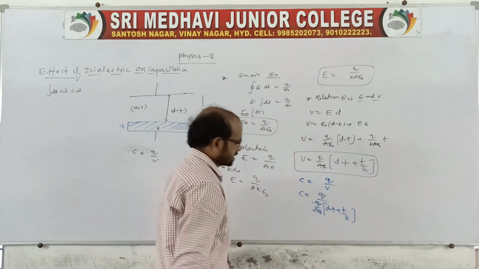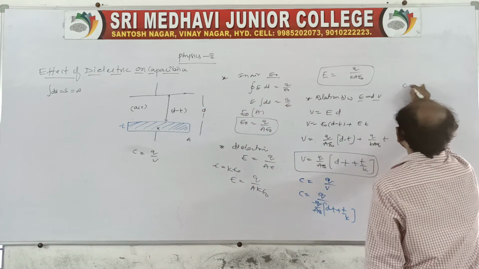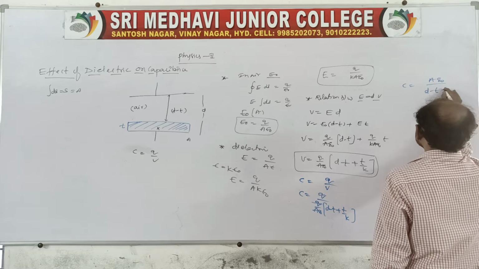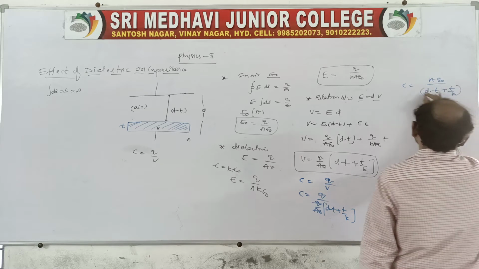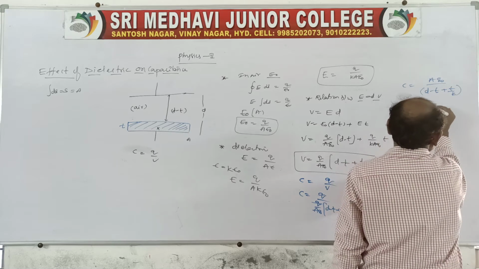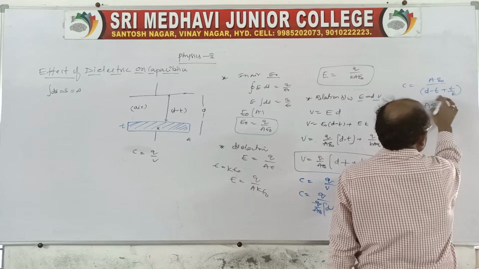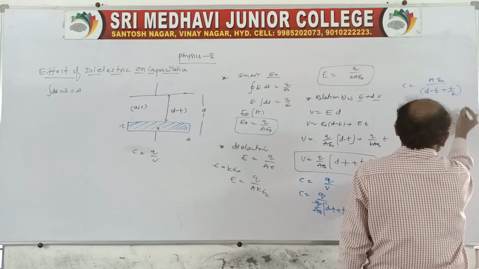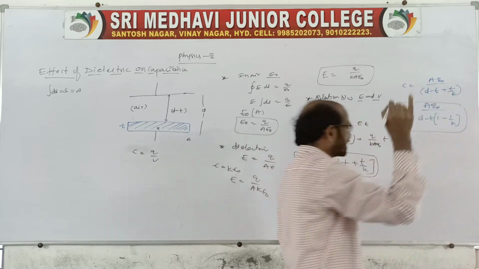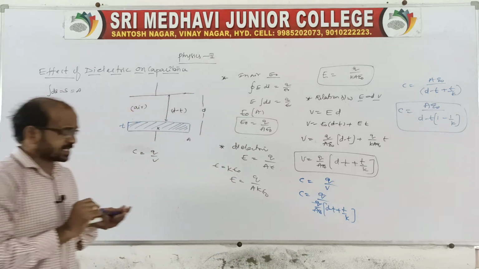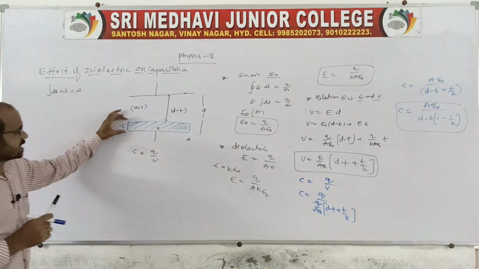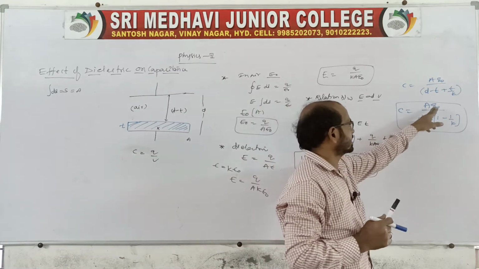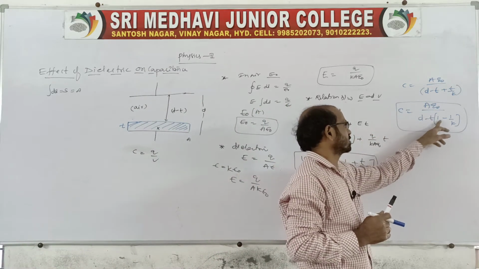So Q cancels, so that C is equal to A epsilon naught by D minus T plus T by K. Now you take T common, so C is equal to A epsilon naught by D minus T into 1 minus 1 by K. So this is when the dielectric is partially introduced. Therefore the capacitance C is equal to A epsilon naught by D minus T into 1 minus 1 by K.